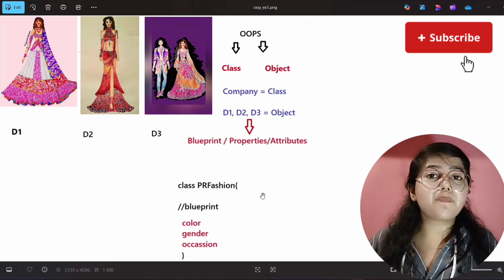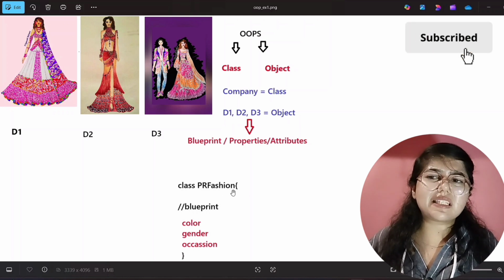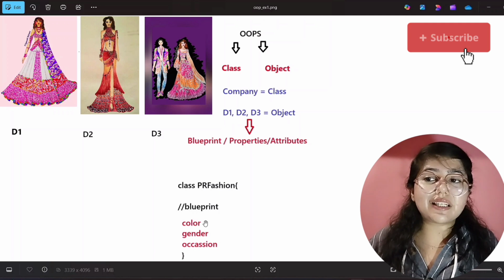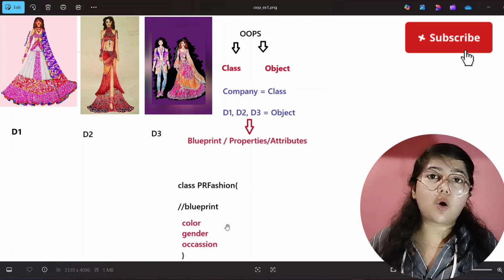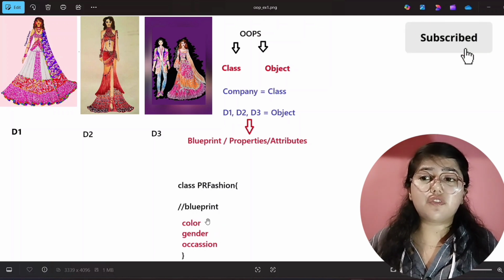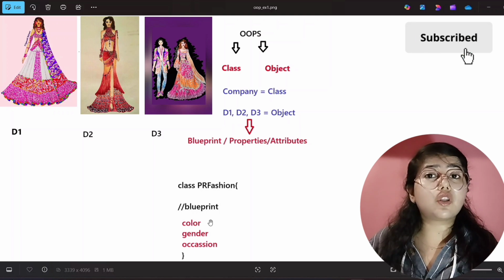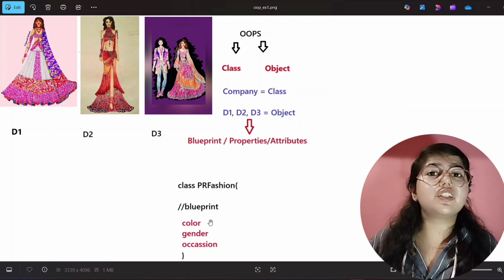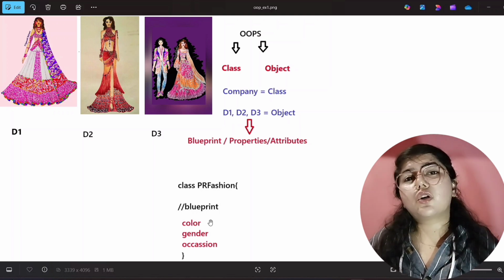Then you have to write the name of your class. So I'm giving its name PR Fashion, right? Inside these curly braces, you have to write the blueprint or the properties. So if I give 3 properties, and that is for the object I'm giving the properties, that is D1, D2, D3. You can create objects till 1000 or 10,000 also.